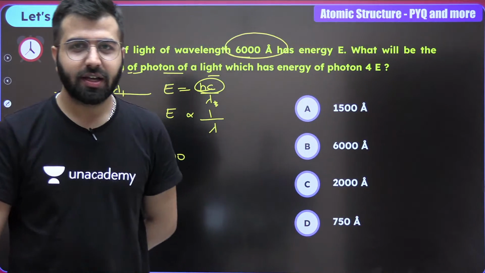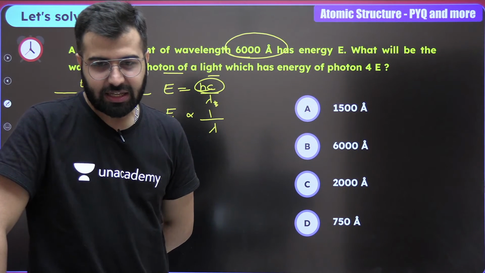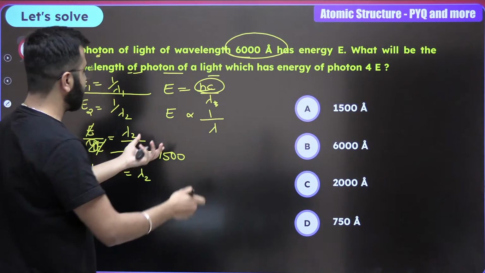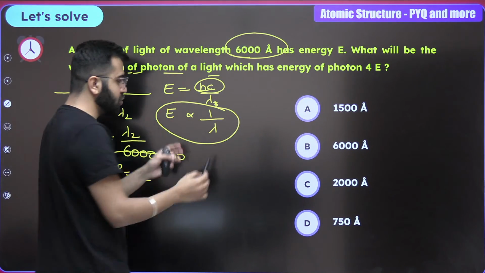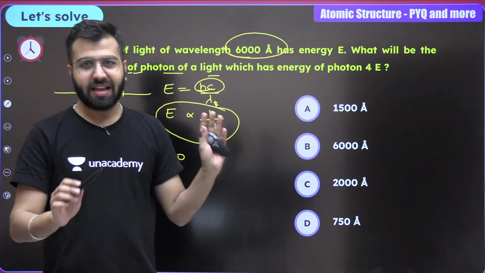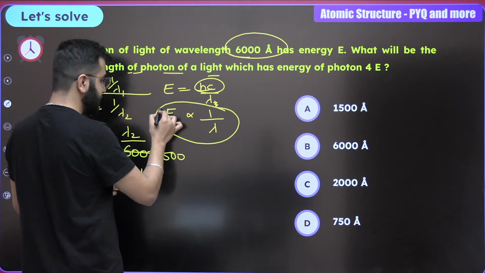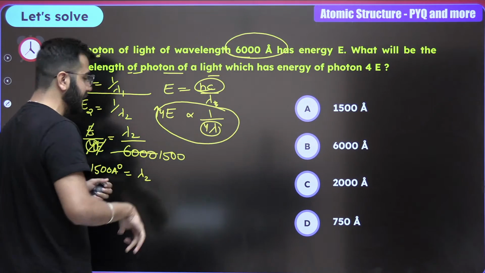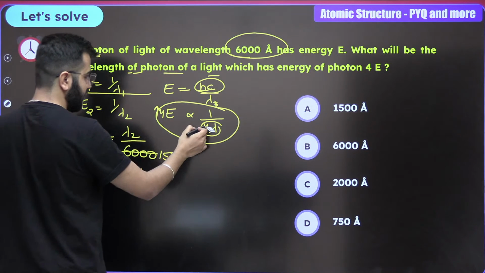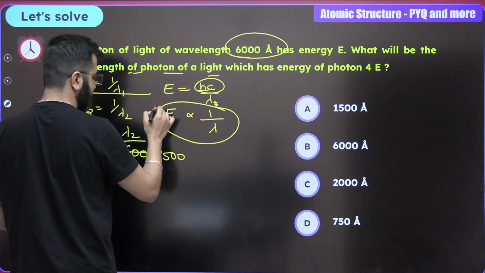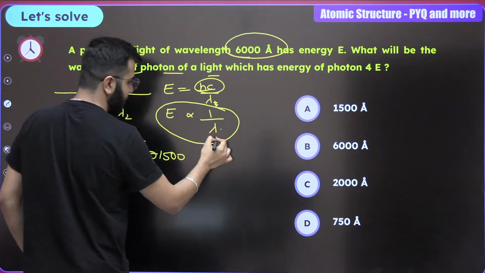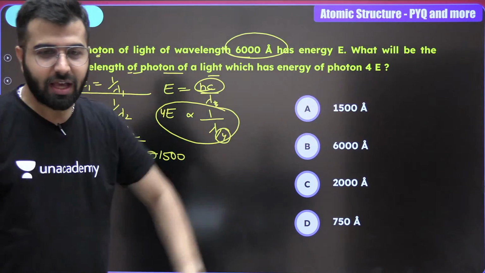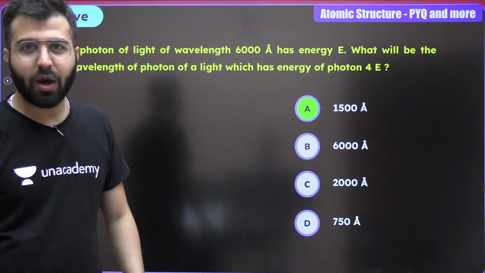Come on, boys and girls, hit the like button. And yes, when energy is 4 times, the wavelength is always going to be 1 by 4. It's inversely proportional. The solution was right there itself. If the energy has to increase 4 times, then obviously the lambda has to decrease. So do remember that. It should be lambda by 4, then only it will become 4E. Simple, simple. And now let's move towards the next one.